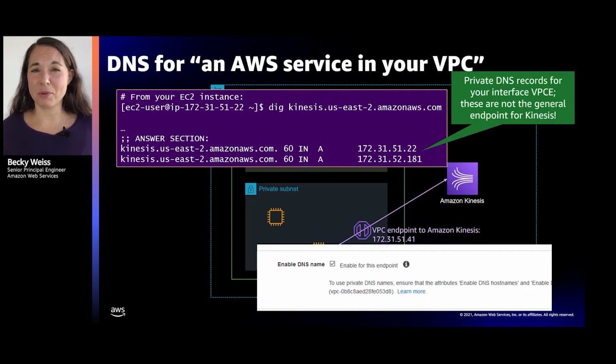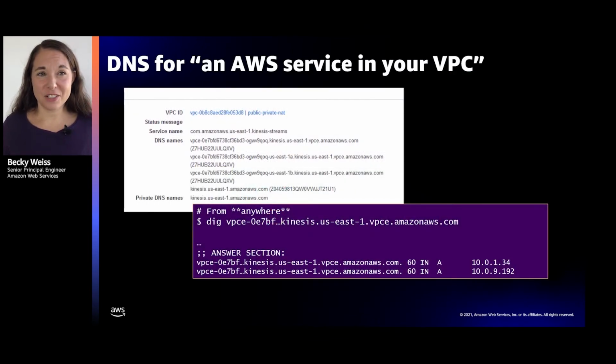We've had that in AWS since probably about 2014. It's a really powerful capability that lets you control DNS from inside your VPC, lets you make your own rules for how DNS works in the VPC. So that's precisely what VPC does for you when you create one of these PrivateLink endpoints.